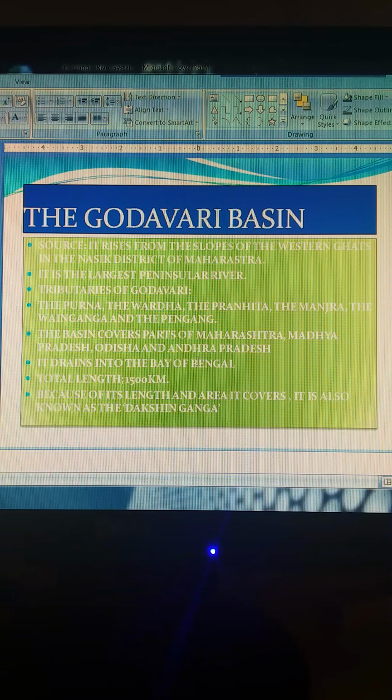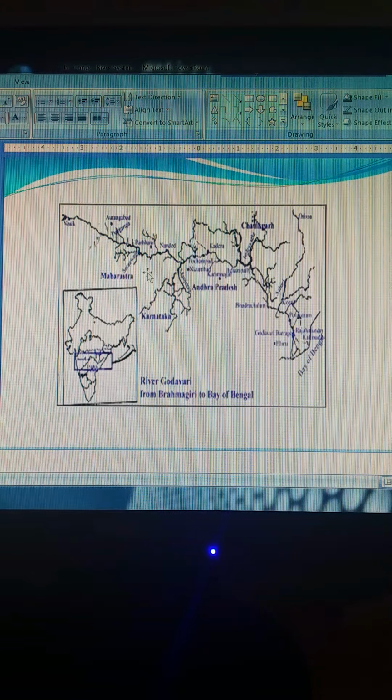The Godavari is joined by a number of tributaries such as Purna, Varda, Pranhita, then Manjira, then Wainganga and Penganga. The last three tributaries are very large because of their length and area. So Godavari is also called Dakshin Ganga. Okay, so let us see a picture of how it is flowing. Here is a picture of how the Godavari river is flowing. Here is Chhattisgarh, Arunachal Pradesh, Maharashtra, Karnataka, and it is flowing like this.